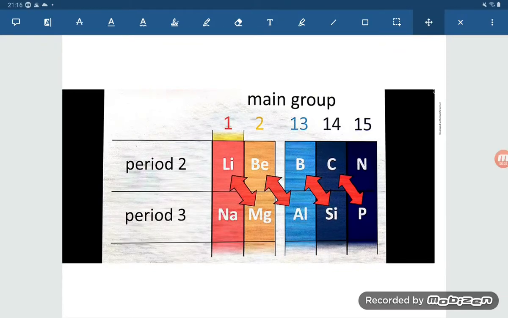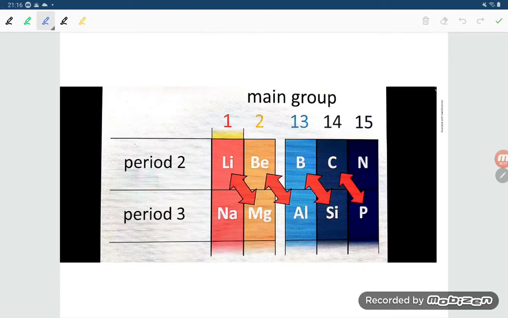Hello, good evening, friends. Now let us try to understand the diagonal relationship, students. Today's topic is diagonal relationship.